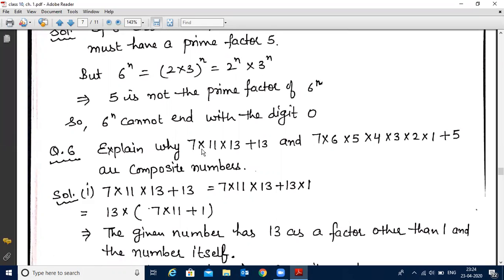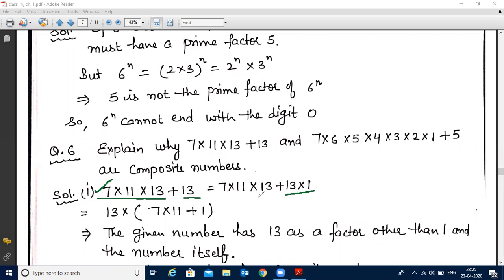So let us take these numbers one by one. The first number is 7 into 11 into 13 plus 13. Carefully see that in both of these two terms 13 is common. So firstly write 13 as 13 into 1. That means it becomes 7 into 11 into 13 plus 13 into 1.